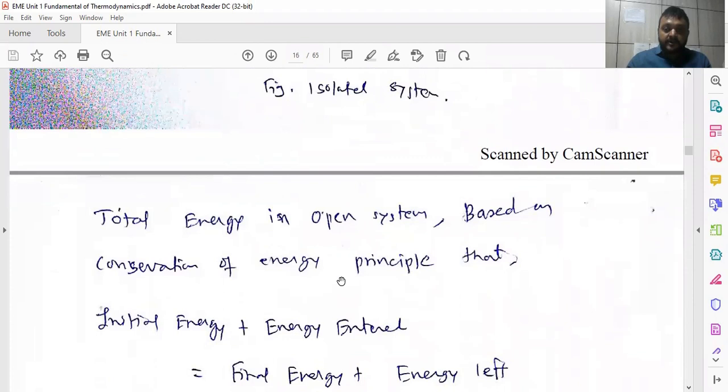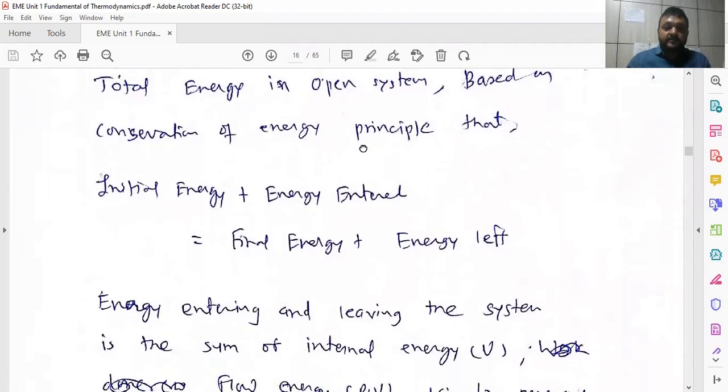Now we have to keep in mind the total energy concept in an open system based on the conservation of energy. We have already seen the conservation of energy and the laws of thermodynamics in previous lectures. Energy cannot be created nor destroyed, but it can be converted from one form to another. So in an open system, initial energy plus energy entered, where initial energy is the energy already held by the system itself, and energy entered means we ignite the stove and heat energy enters the system, like an open bowl, is equal to the final